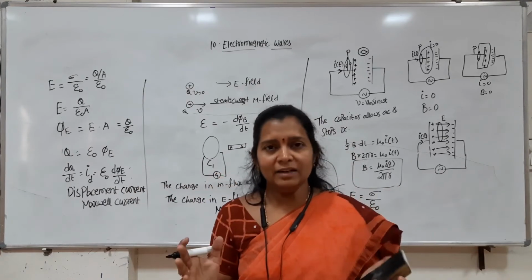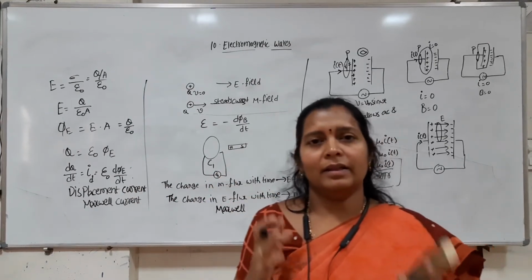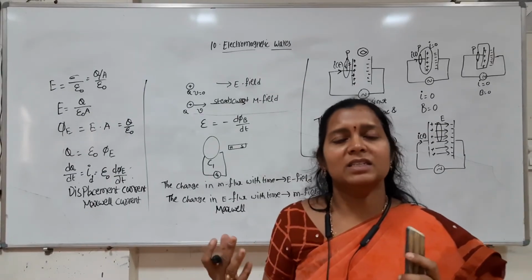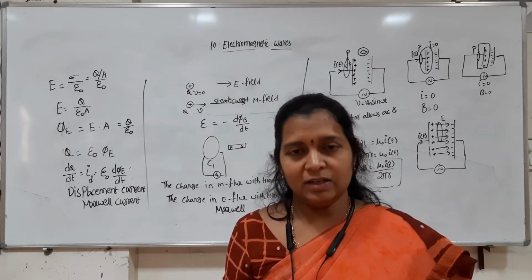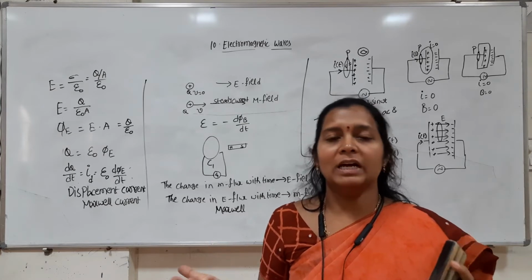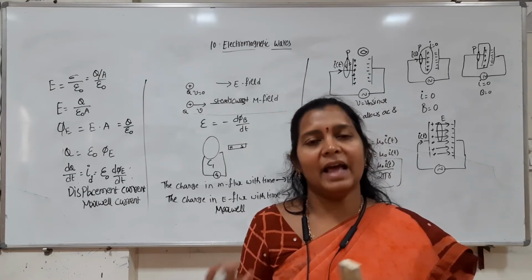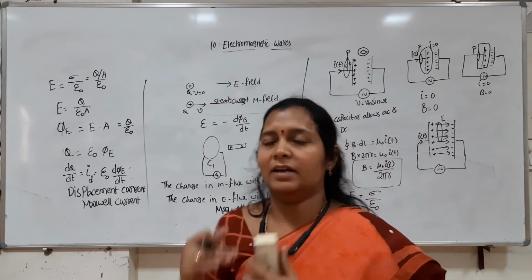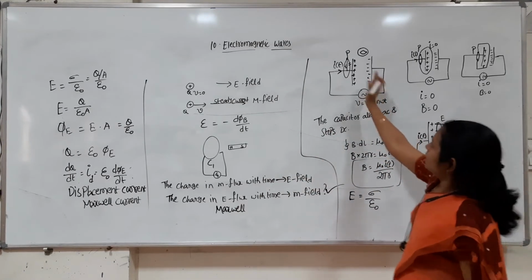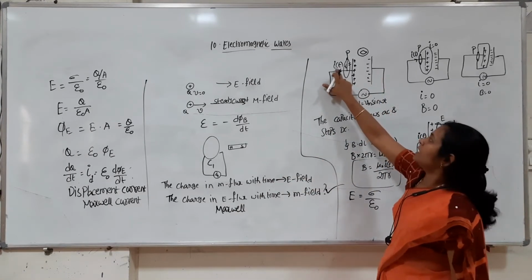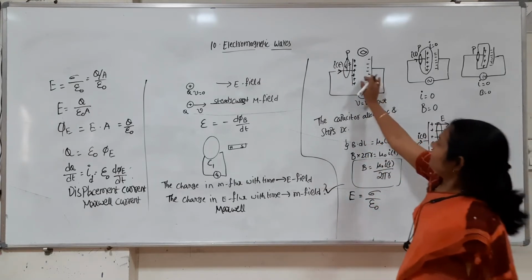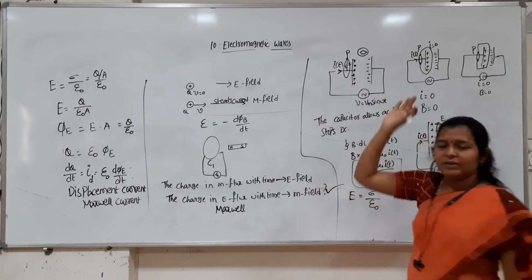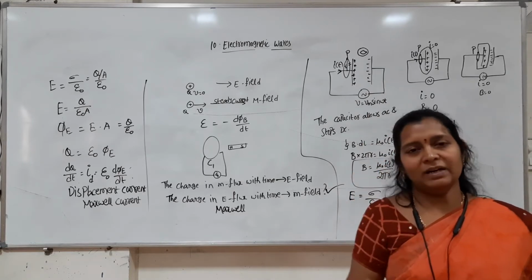The materials we study are not 100% conductors and not 100% insulators, so we have both conduction current as well as displacement current. Observe here, outside the capacitor we have the conduction current, and between the plates of a capacitor we have only displacement current.